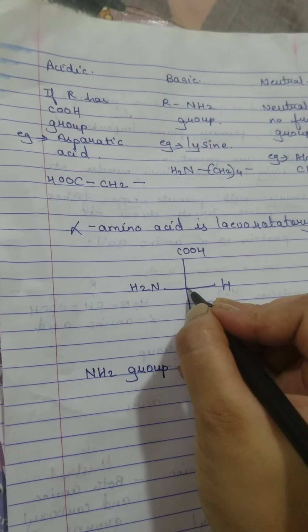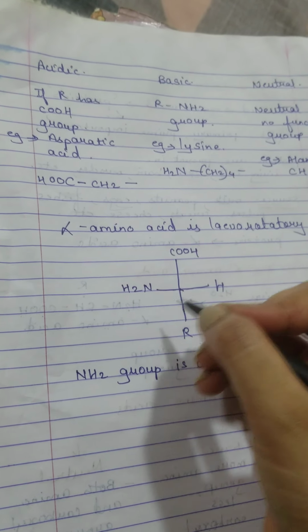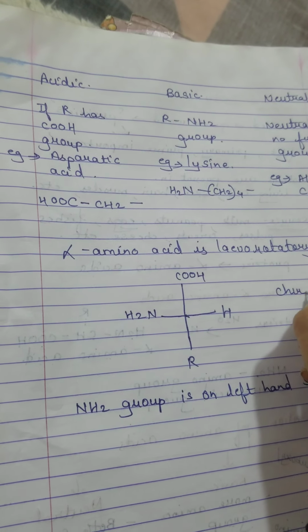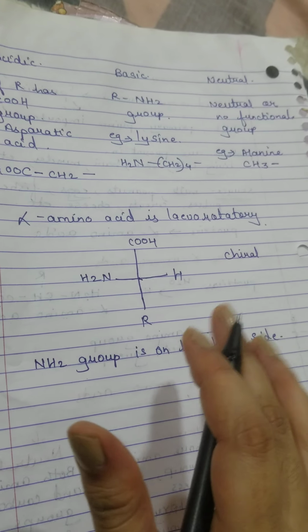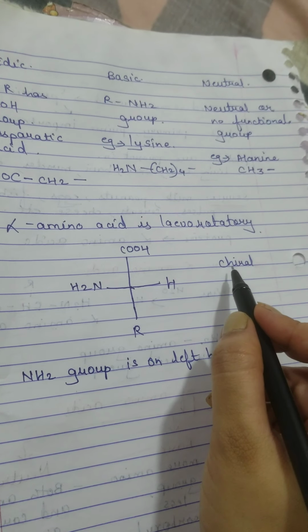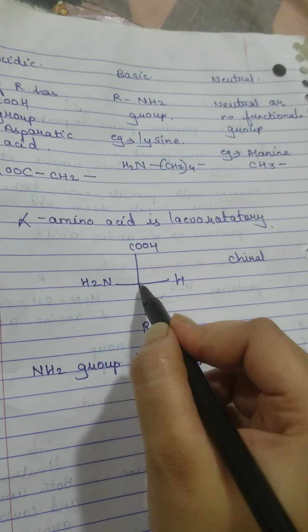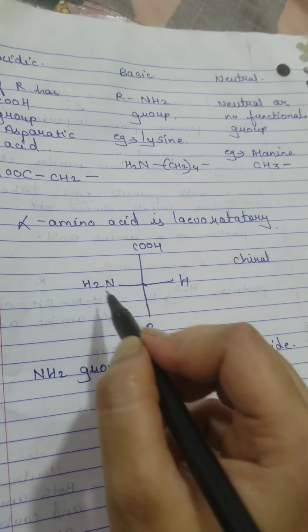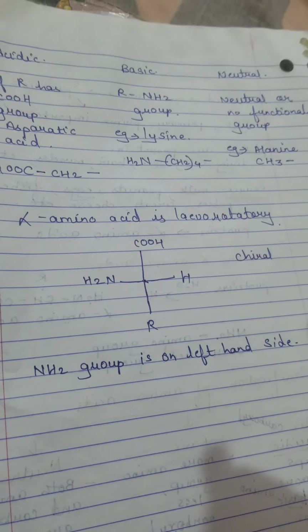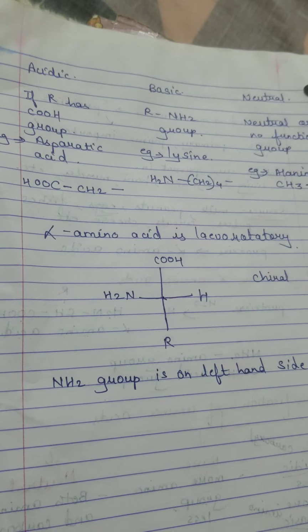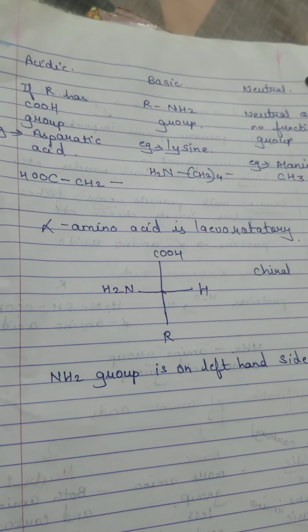Now this carbon here is a chiral carbon. We have already done this. Why is it called a chiral carbon? Because this particular carbon is attached to four different groups. That is why it is called a chiral carbon. I hope this much is clear to you all.